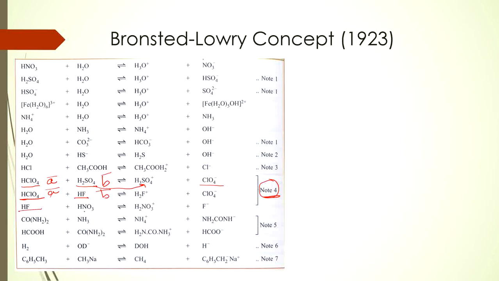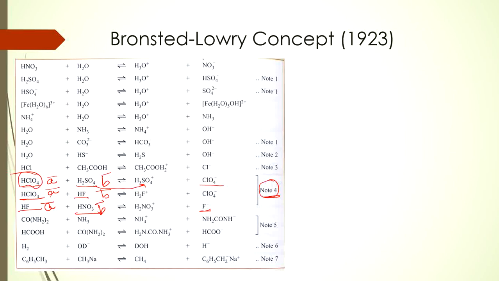So we are moving to the third example. In this example HF is being reacted with HNO3. In this case HF is donating the proton, right? HF is donating the proton. So in this case HF is acting as an acid and HNO3 is acting as a base. Through these we have come to know, what would be the strongest acid? The strongest acid is then HClO4, right?